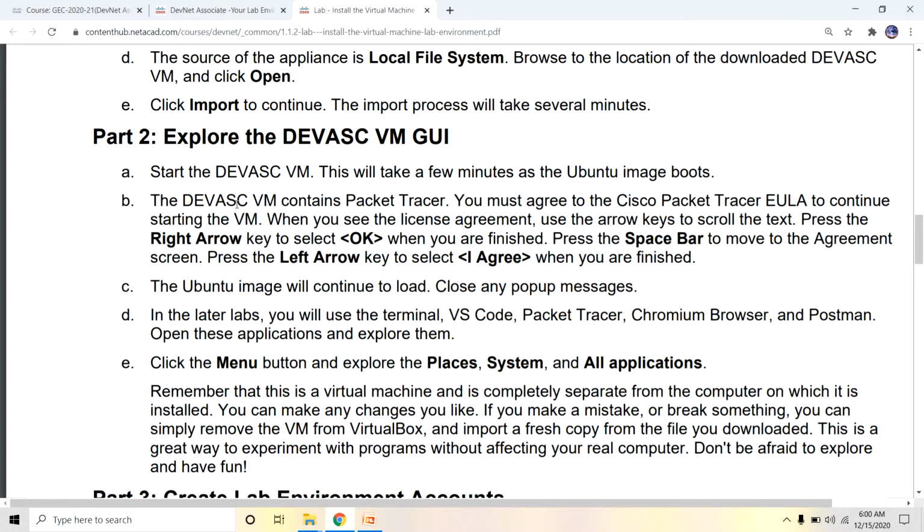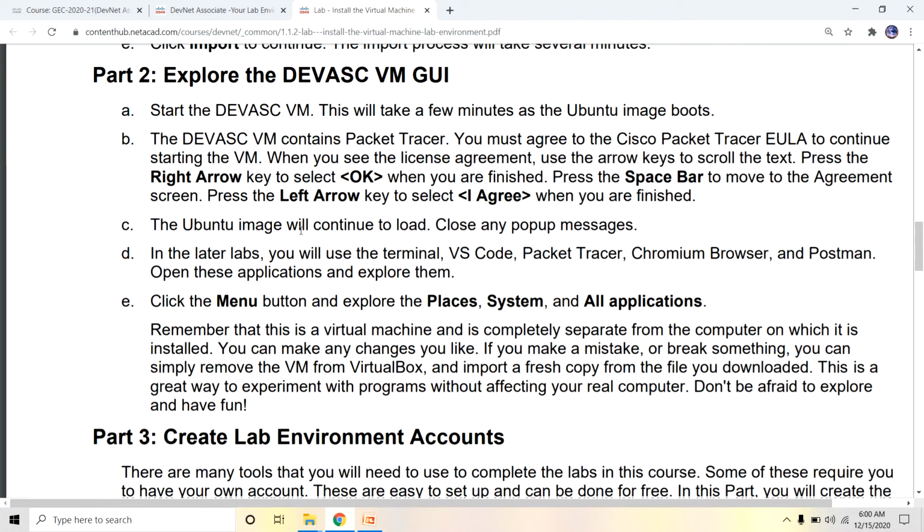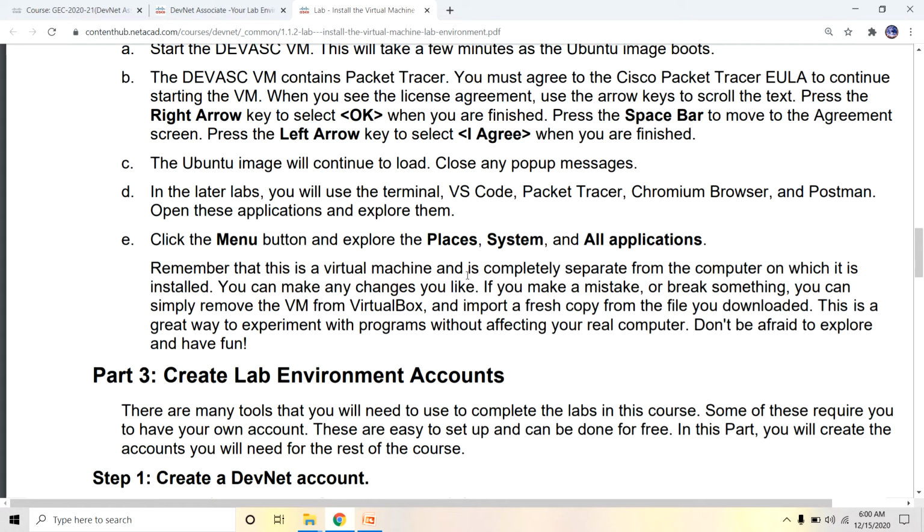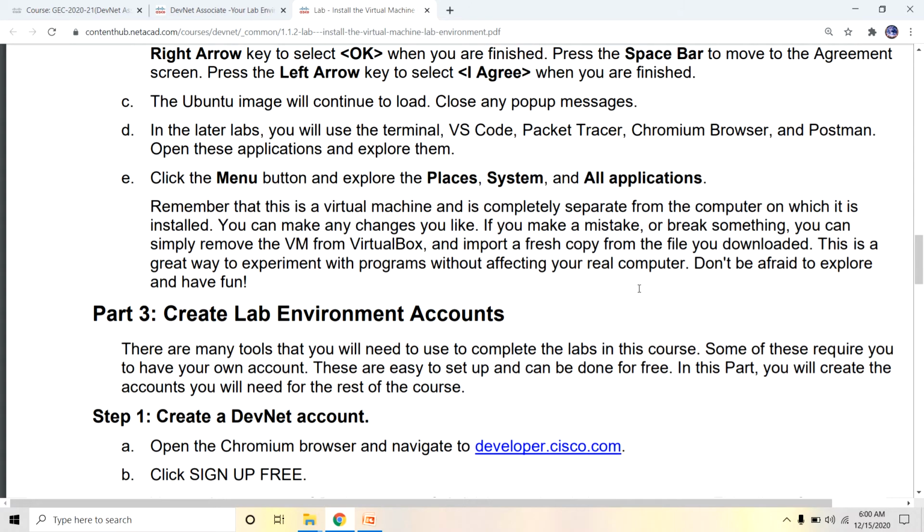The VM contains Packet Tracer, and you must agree to the Cisco Packet Tracer license agreement when starting the VM. Then the Ubuntu image will continue to load. Close any pop-up messages. You can then see the complete menu and all applications.